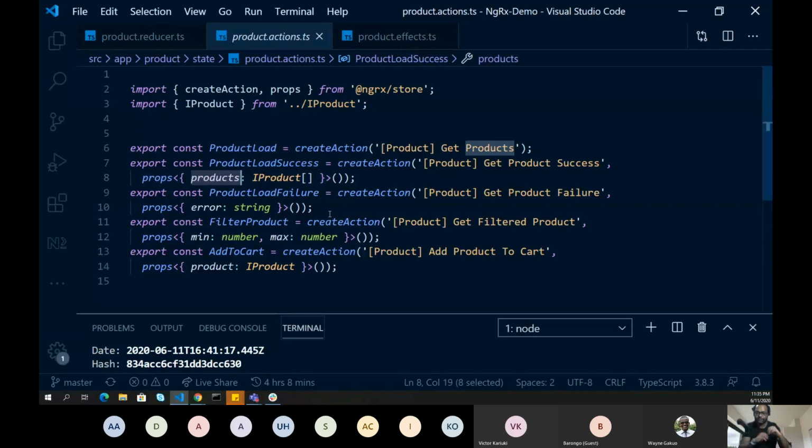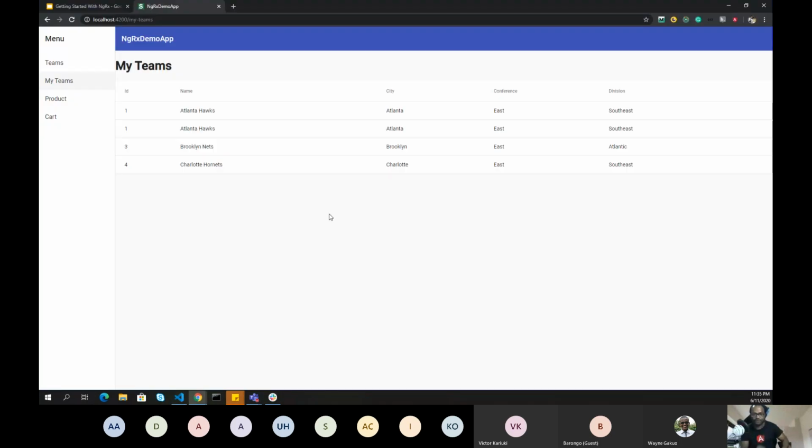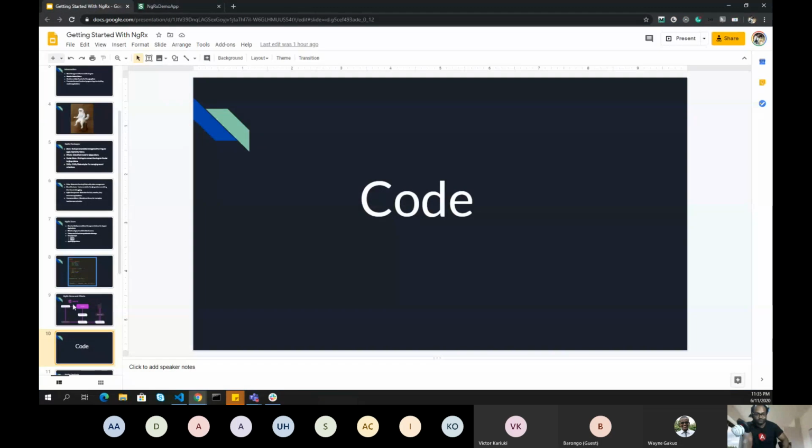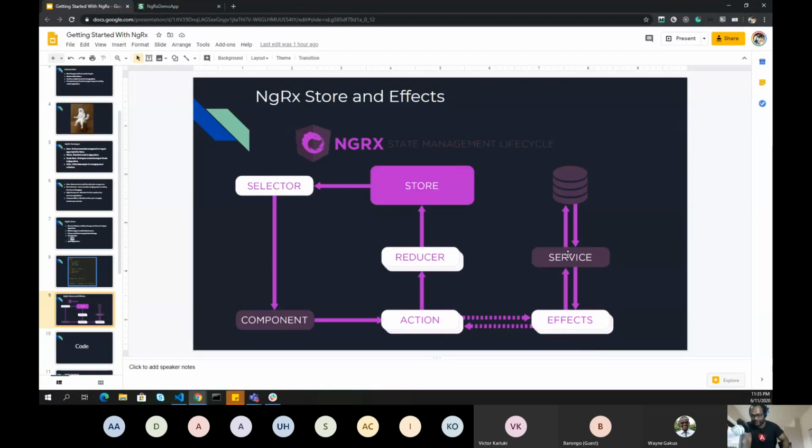Once the products are loaded from the backend, I will send this data to my reducer. If you remember the image which we saw earlier, once effects gets the data, it will raise another action which will save this data or send the data to the reducer.